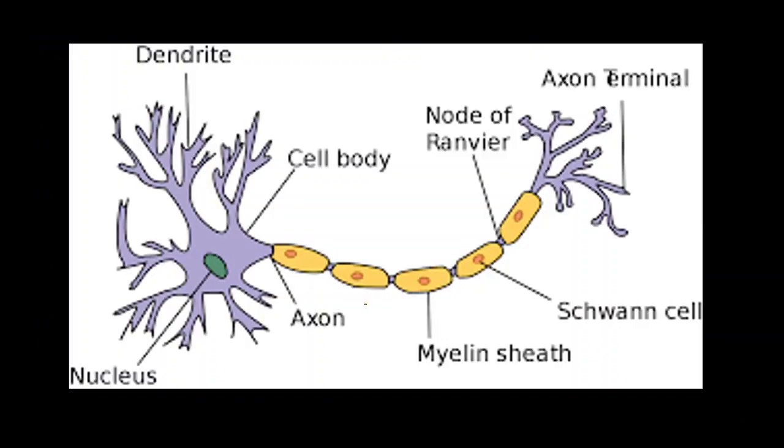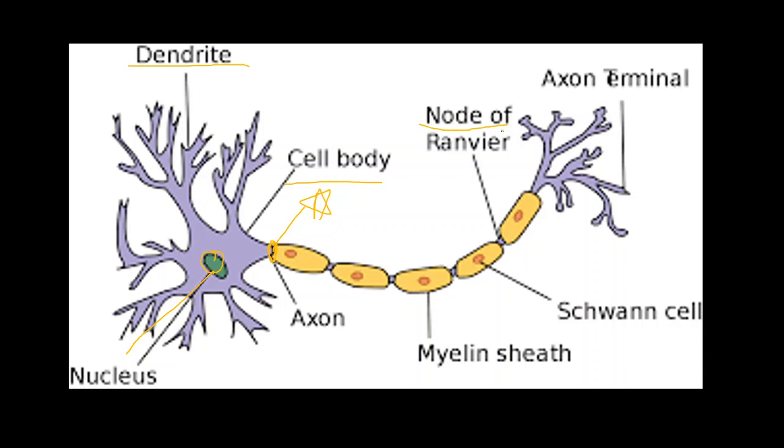See, this is the cell body. This is the nucleus, as you can see. This is the axon. This whole tube-like structure is the axon, and the region where they both join, the starting point, is the axon hillock, and it is the most sensitive part. This is the cell body. These are dendrites.